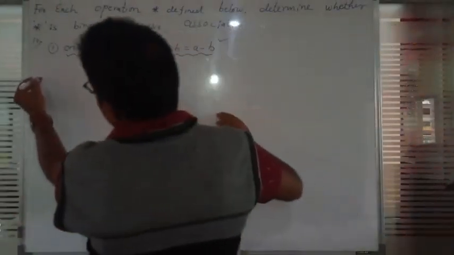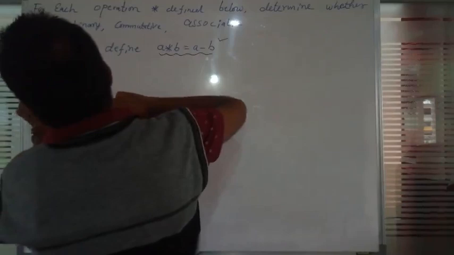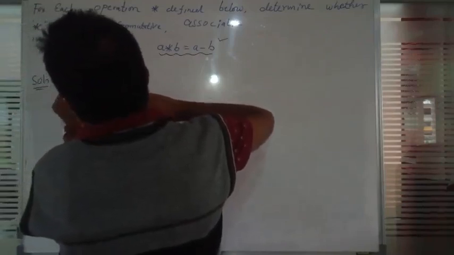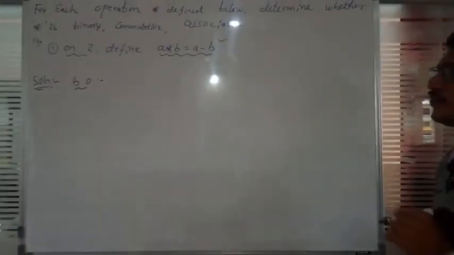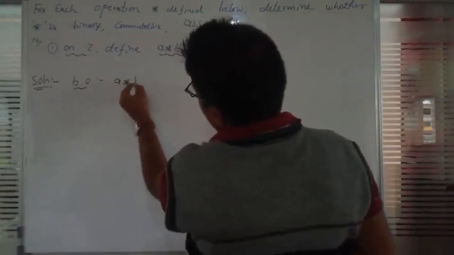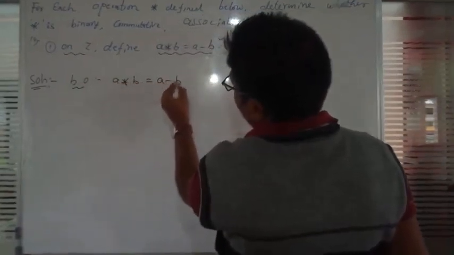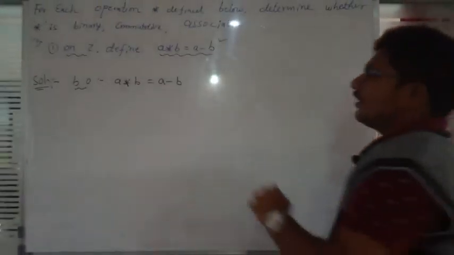First we will check binary operation. So once again we write A star B is equal to A minus B. Now we will take an example.